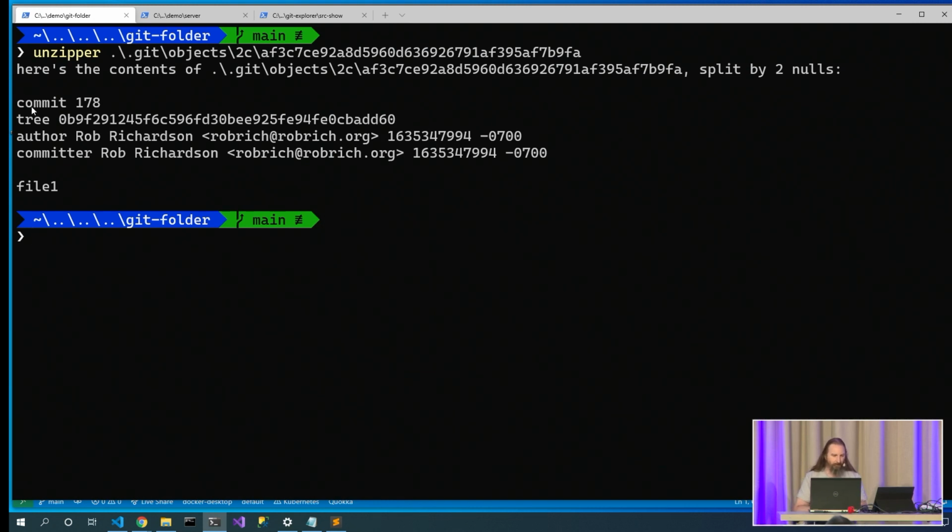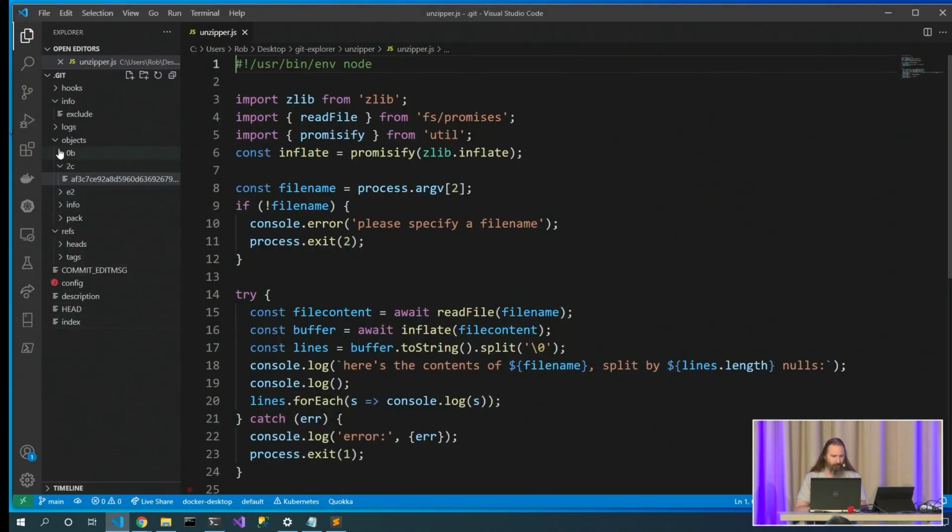So we have commit 178, tree, author, committer. Here's the file. Oh, that's my comment. That's what I committed. That's pretty cool. We saw some of this content in our log. That was neat. Tree 0B9F. I seem to remember a 0B folder. Let's go look inside VS Code. Yep, we've got the 0B folder, 9F.